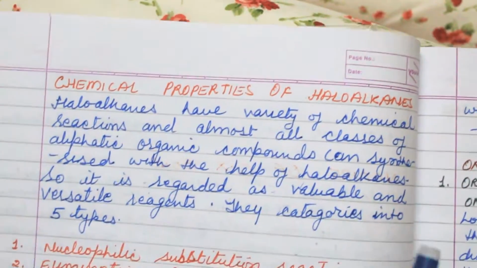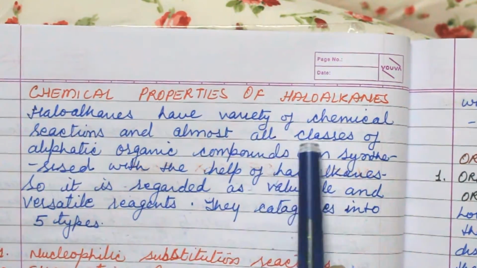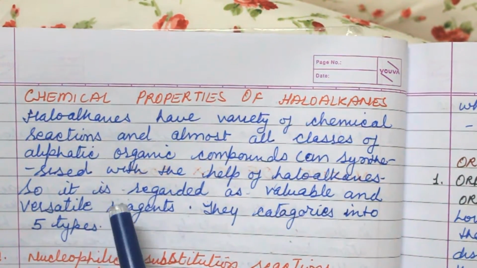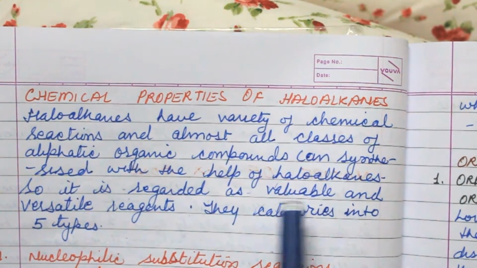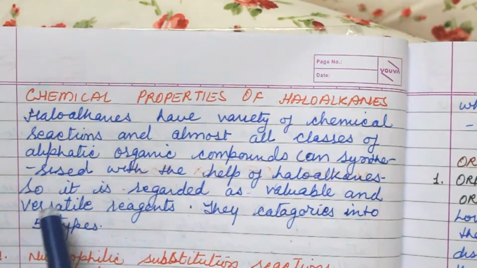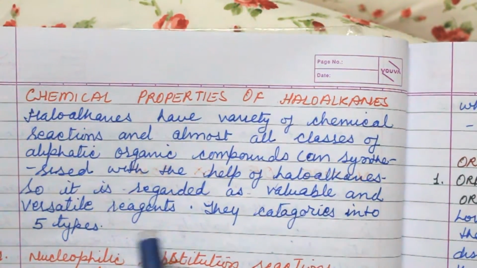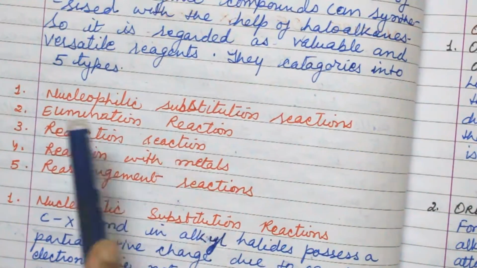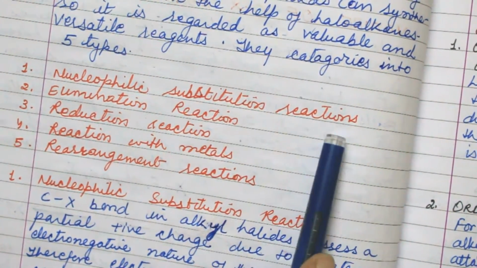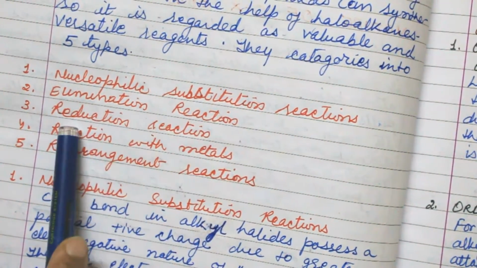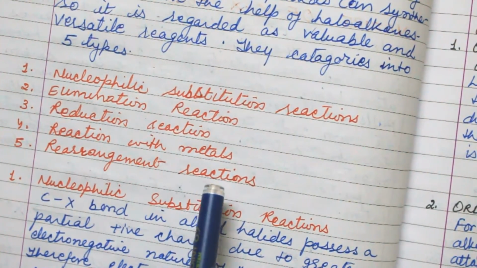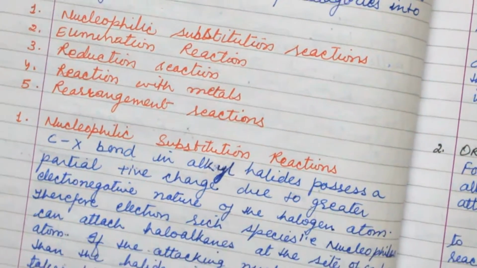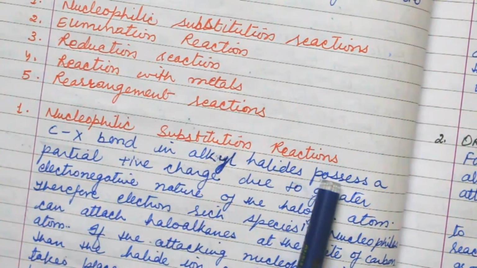Now, the chemical properties of haloalkanes. Haloalkanes undergo a variety of chemical reactions, and almost all classes of aliphatic organic compounds can be synthesized with the help of haloalkanes, so they are regarded as valuable and versatile reagents. They are categorized into five types: first, nucleophilic substitution reaction; second, elimination reaction; third, reduction reaction; fourth, reaction with metals; fifth, rearrangement reaction. First we discuss nucleophilic substitution reaction.